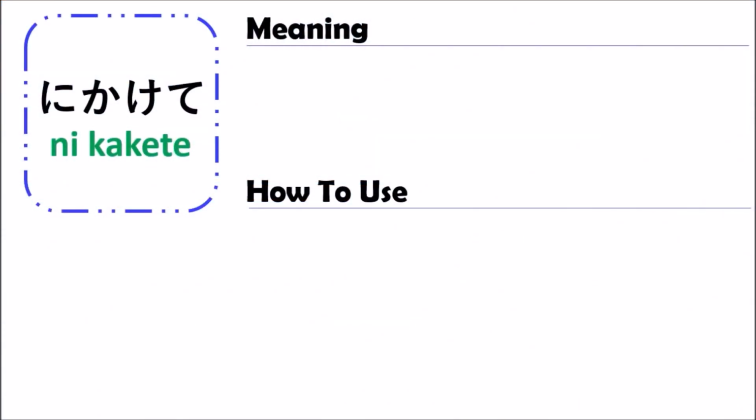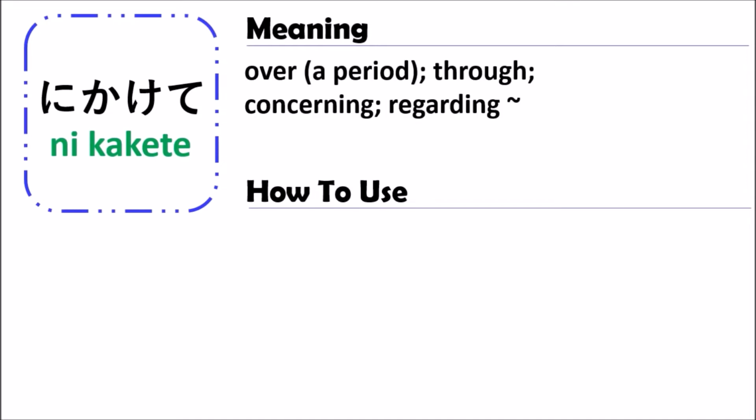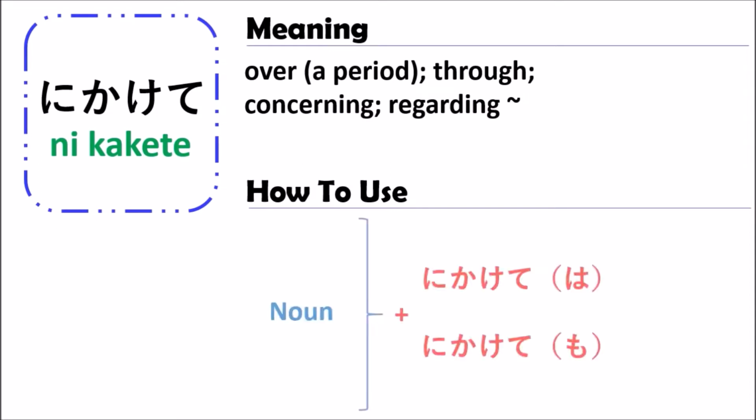About the grammar of nikakete. Nani nani nikakete. The grammar of nani nani nikakete means over a period, or through, or concerning, or regarding something. And when you use the grammar of nikakete, you can use the noun only. That means you should begin with a noun, and after that followed by nikakete.